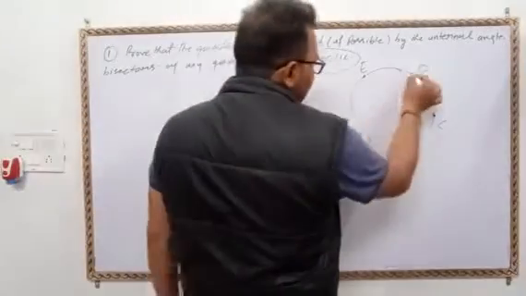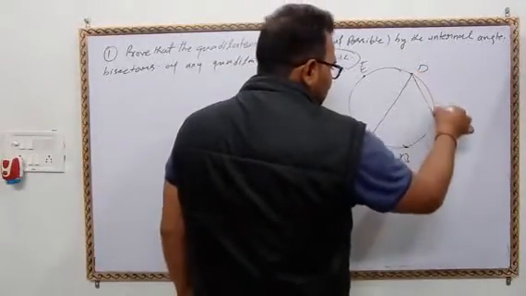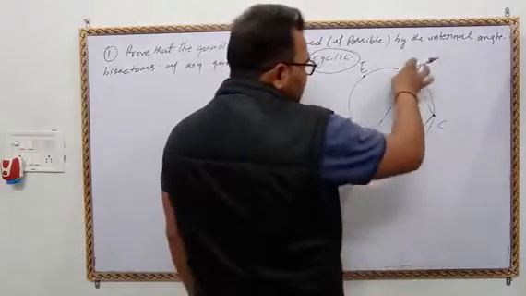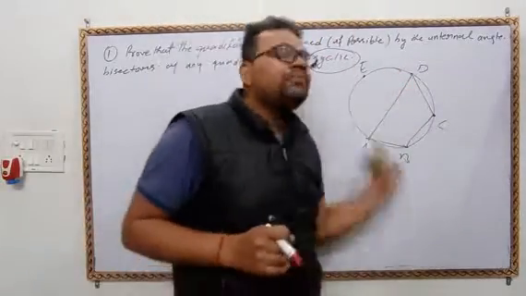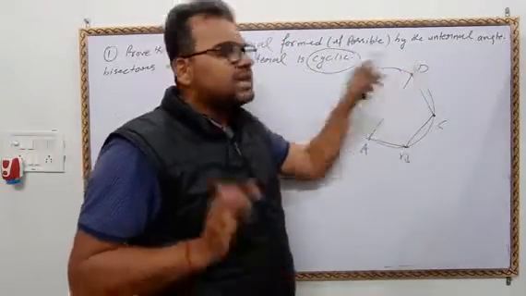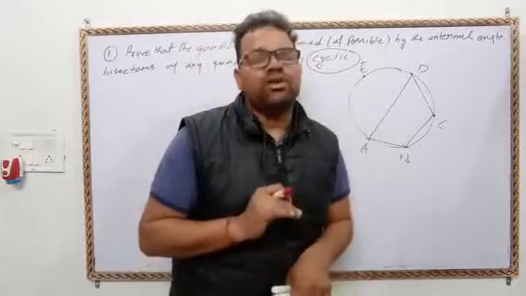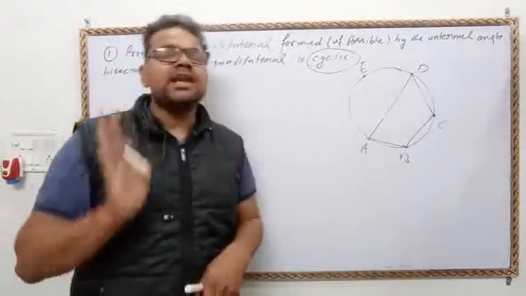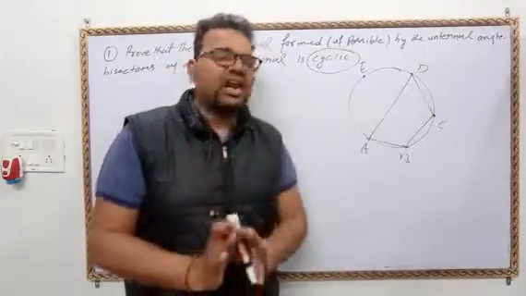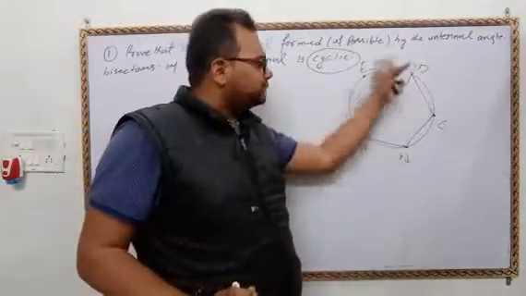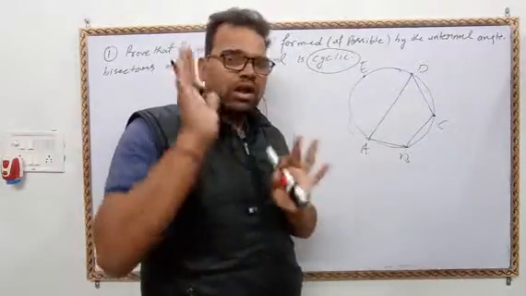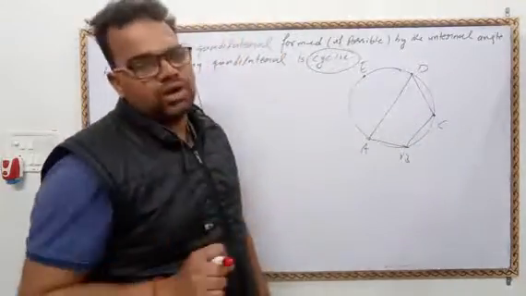Suppose there are 4 points A, B, C, D. Points A, B, C, D lie on the circumference of the circle. So quadrilateral ABCD is called a cyclic quadrilateral. It means all the vertices of a quadrilateral lie on the circumference of the circle. Such types of quadrilateral are known as cyclic quadrilateral.